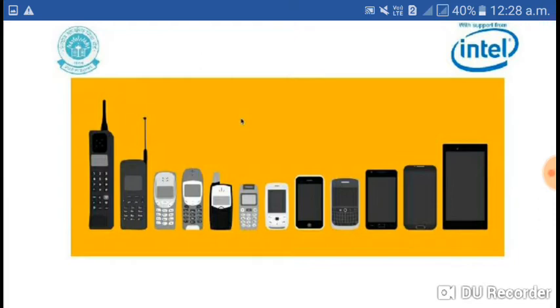Again, I am repeating: smartphones, smart watches, smart TVs, etc. Here the question is, what makes them smart? Think again. Why are we calling phones smart, watches smart, TVs smart? What makes them smart?